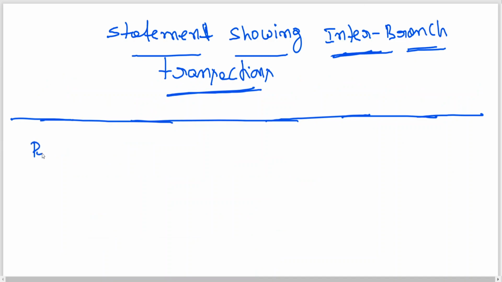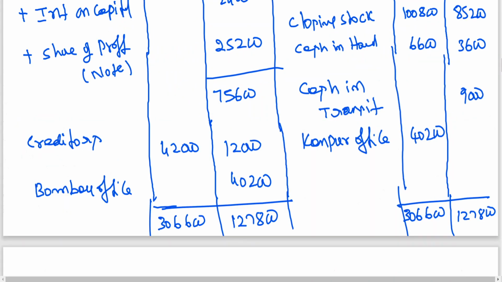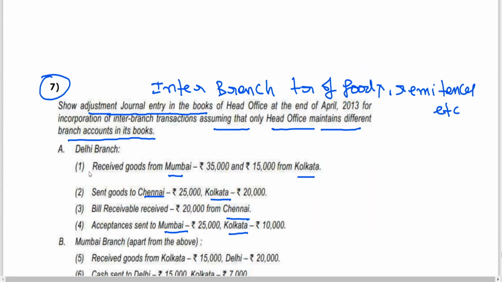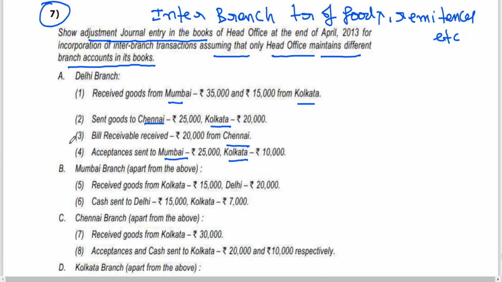In the first column I am writing particulars. How many branches do we have? Delhi, Mumbai, Chennai, Kolkata.